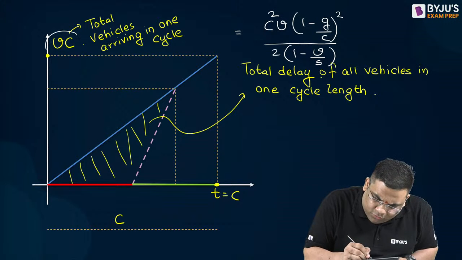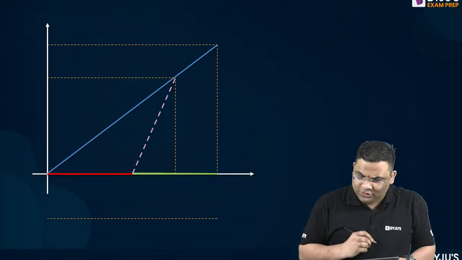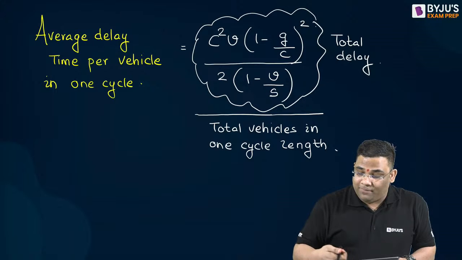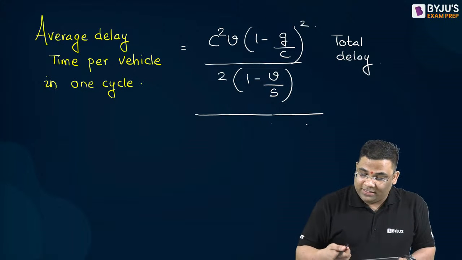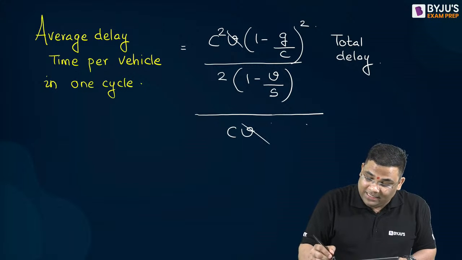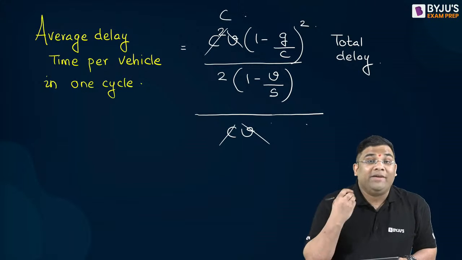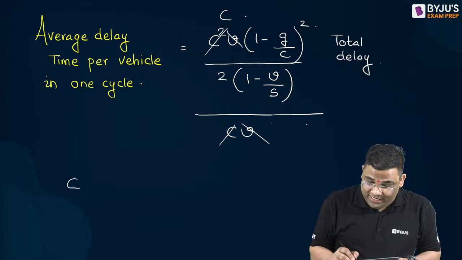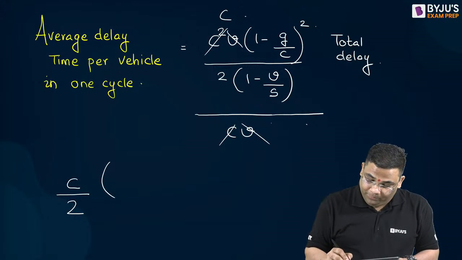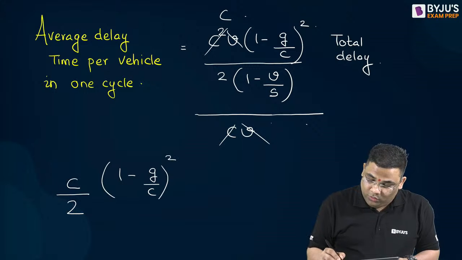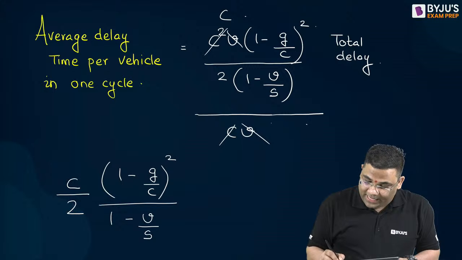If I want to find the average one, I'll just divide by the total number of vehicles, which is C into V. So this V gets cancelled, one C gets cancelled, and we get only one C. The average delay time is C by 2, 1 minus G by C whole square, divided by 1 minus V by S.